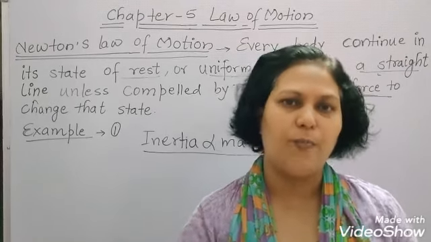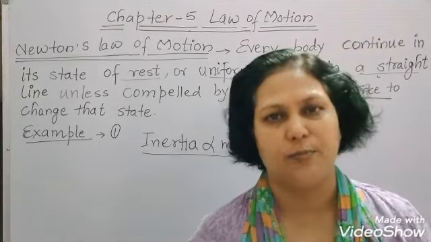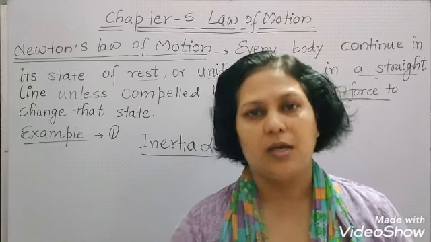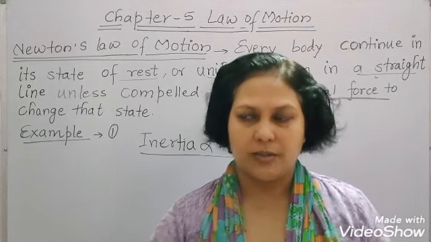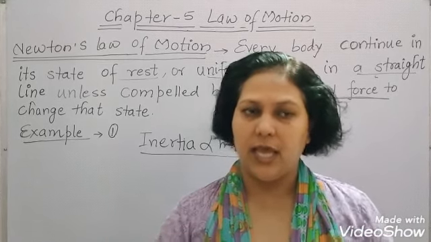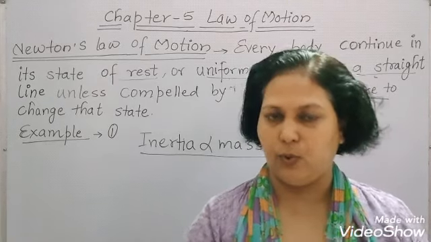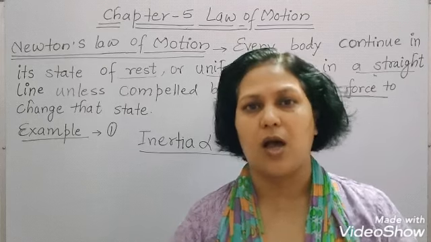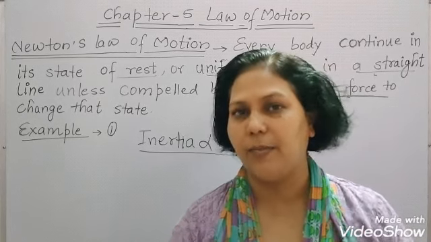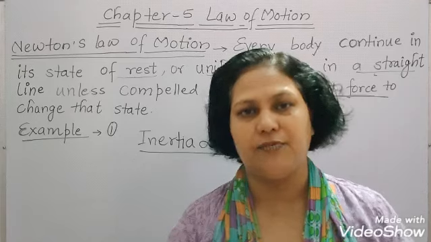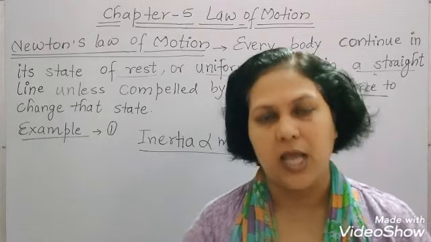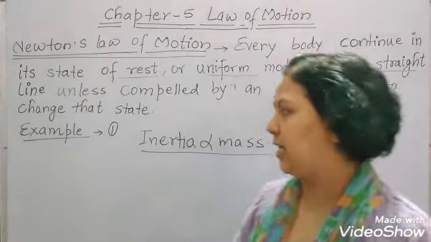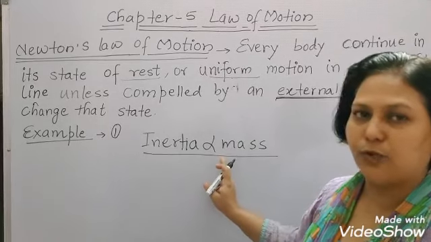It is so because the mass of the truck is more than the mass of the car. So you can't say that the inertia of rest in both bodies will be the same, because if the masses differ, the inertia also will differ. That means simply you can say that inertia is directly proportional to mass.